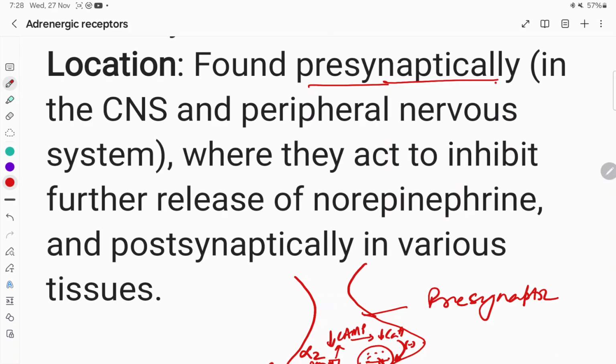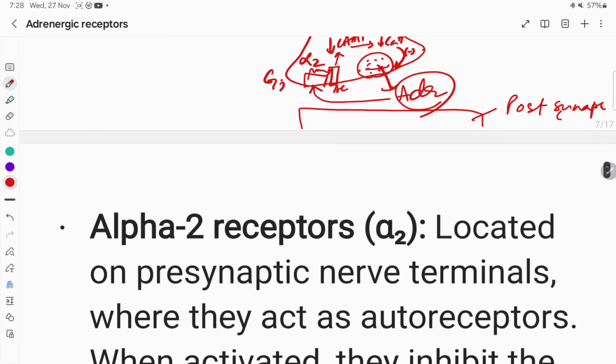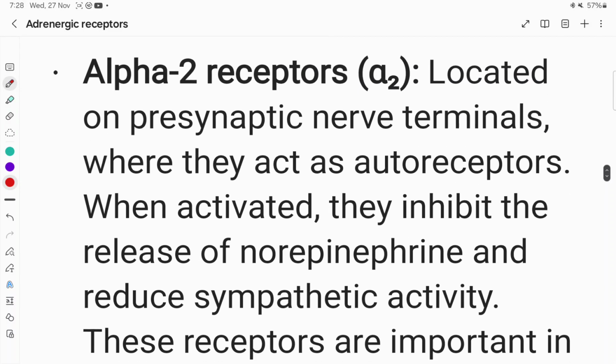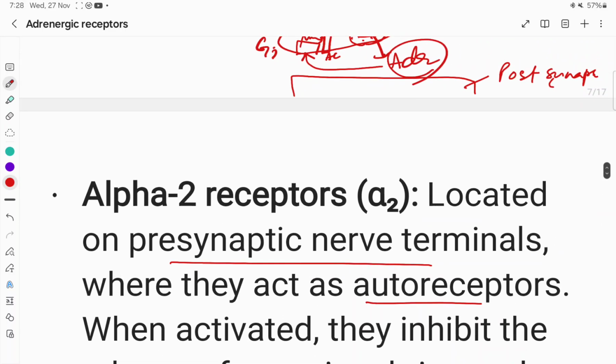from the same neuron from which the adrenergic neurotransmitters like adrenaline and noradrenaline are released. However, they are also present postsynaptically in various tissues, but their major action is presynaptic. So located on presynaptic nerve terminus, where we call them as autoreceptors, and these alpha 2 receptors are also located in some other neurons, and when they are located in some other neurons like serotonergic neurons, we call them as heteroreceptors.